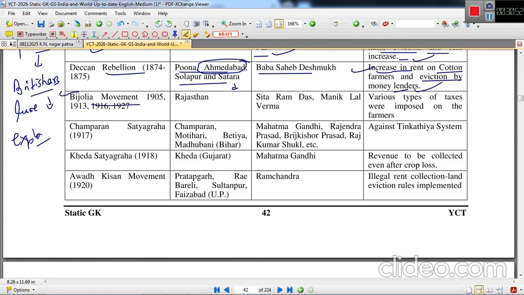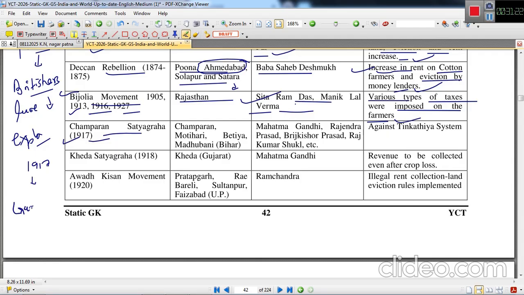Then Bijolia movement of 1905, again it was started in 1913 for a small period, then 1916, then 1927. This was in Rajasthan. The leaders were Sitaram Das and Manikyalal Verma. The reason was various types of taxes were imposed on the farmers. Champaran Satyagraha started in 1917. This was the first Satyagraha or the first movement by Gandhiji, and this Champaran place is in Bihar.